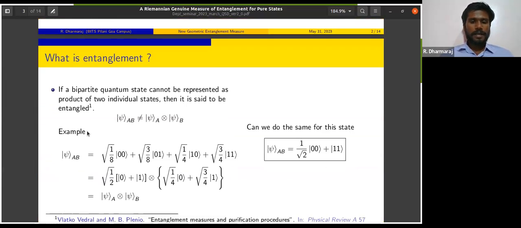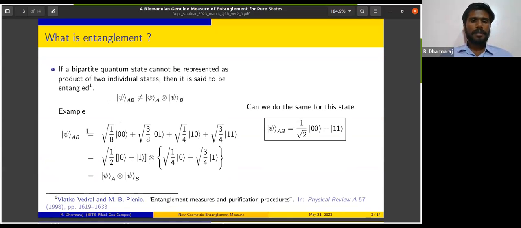I'm sure that many people in the audience might be introduced to this topic, but still, for an information theorist, what is entanglement? Entanglement of a bipartite pure quantum state is when you have a bipartite state and you cannot write that state as a tensor product, or as a proper Kronecker product, of two individual local states.